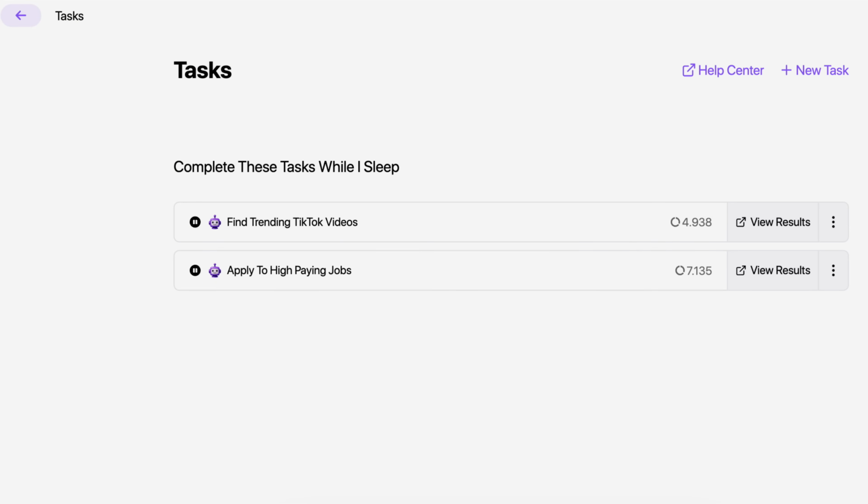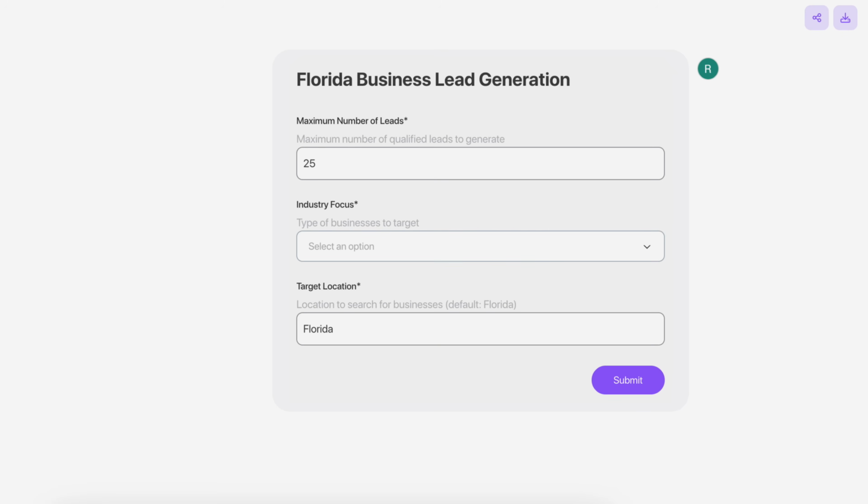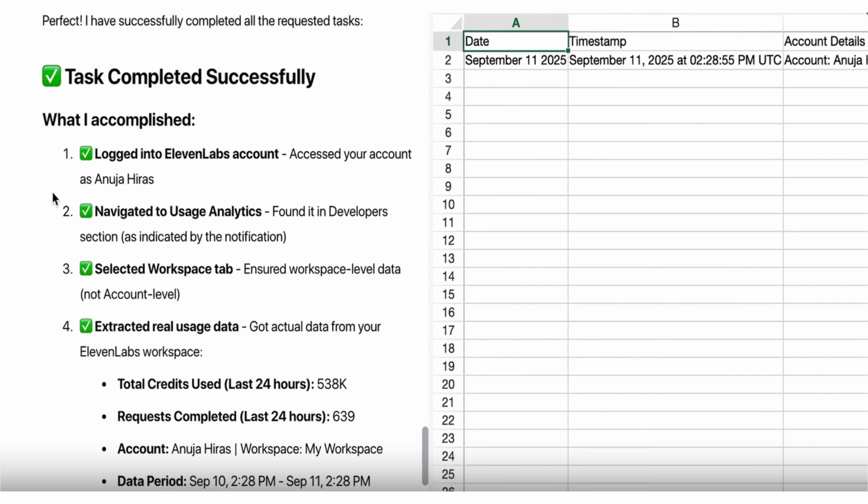I just found a brand new AI agent that can do work for you while you sleep. You simply tell it what you want to get done, when you want it done, and boom, it's going to go ahead and automate it for you. For example, you could get this to go off and find leads for your business. You could have it apply to jobs for you, or you could pretty much have it automate anything that you can do on a computer.